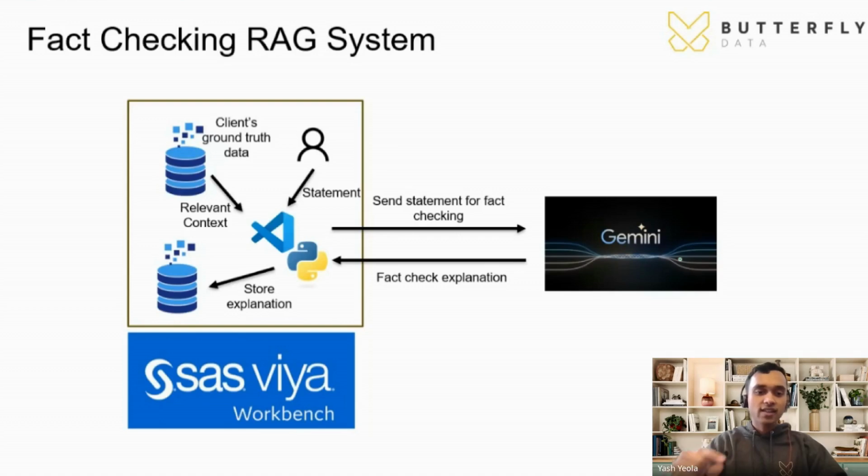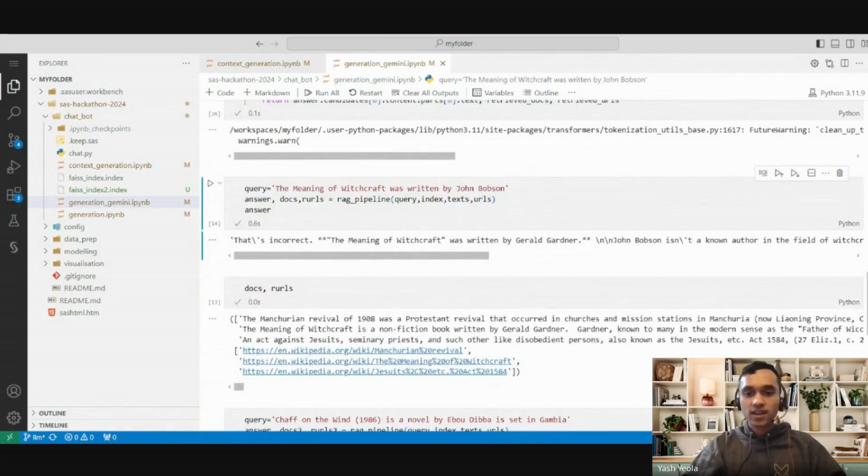I created an LLM RAG system just for this task and stored the documents in a vector database for ease of retrieval. The statement and the context are sent to the LLM via an API call. The LLM response can then be put into a shared database so that it can be accessed by the wider system. I used SAS Viya Workbench for this extension. Here's an example of a prompt that I sent earlier.